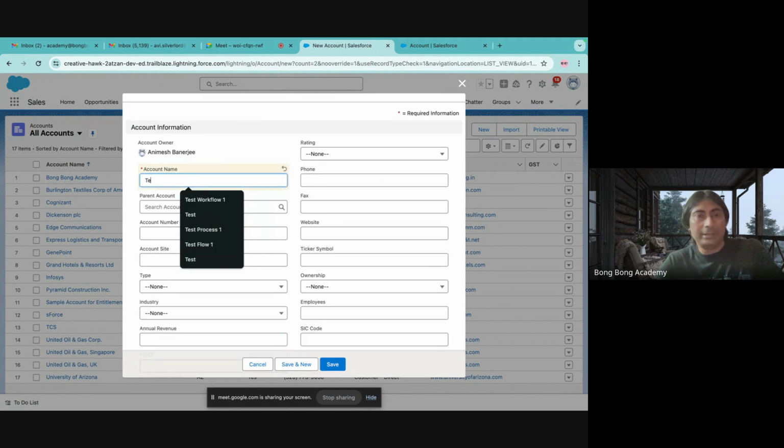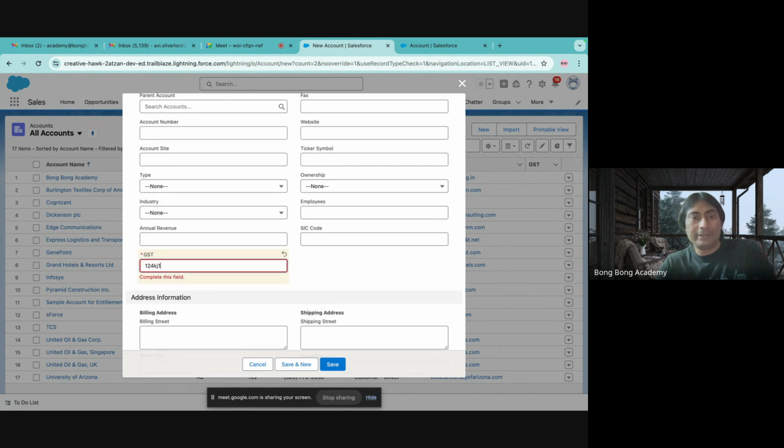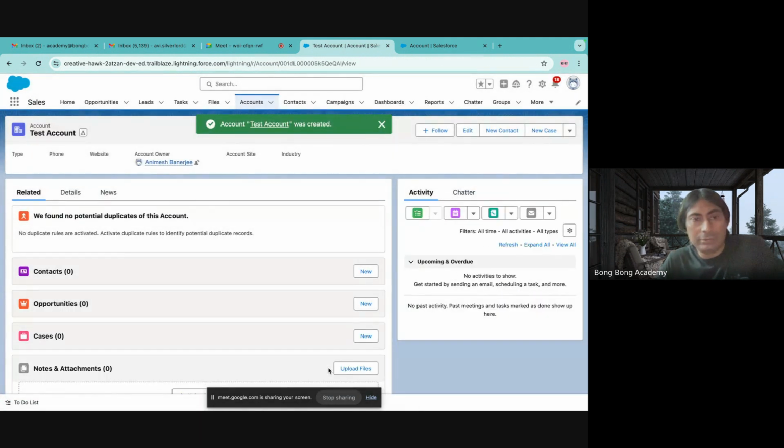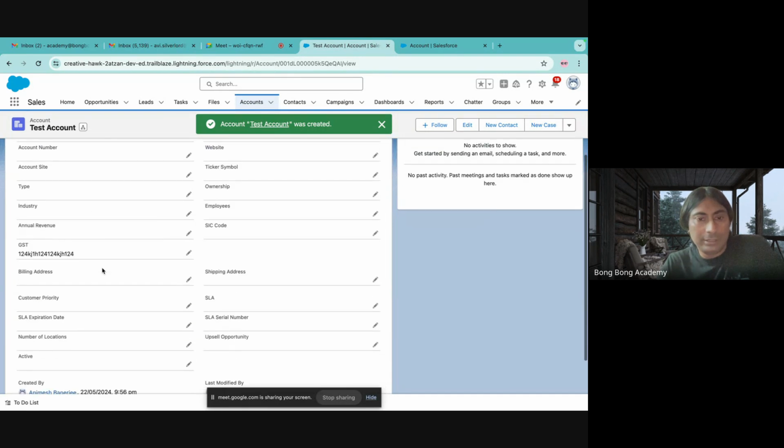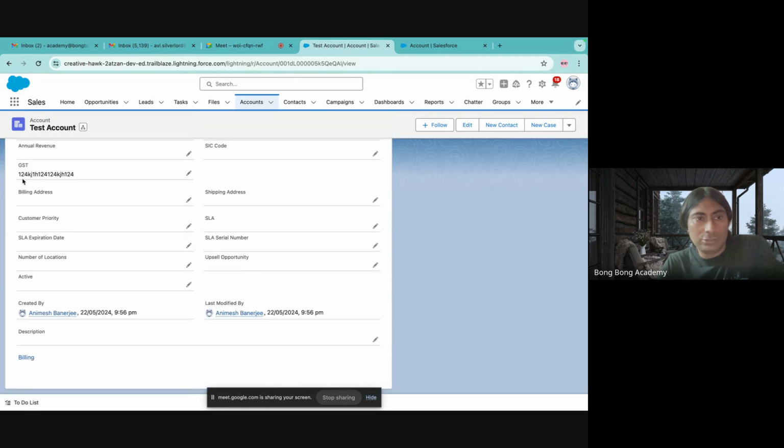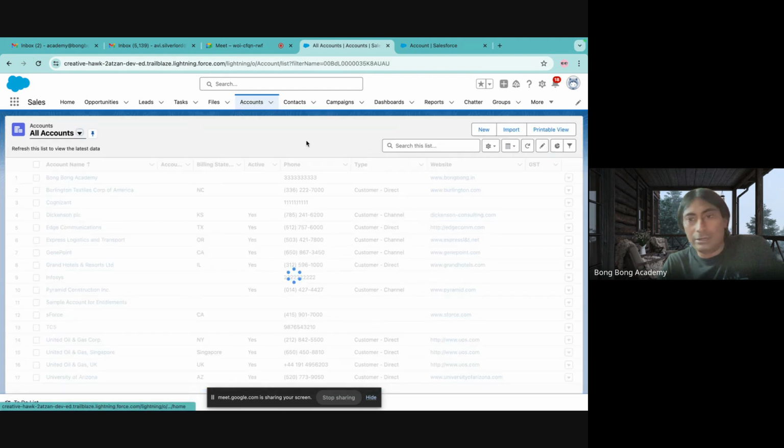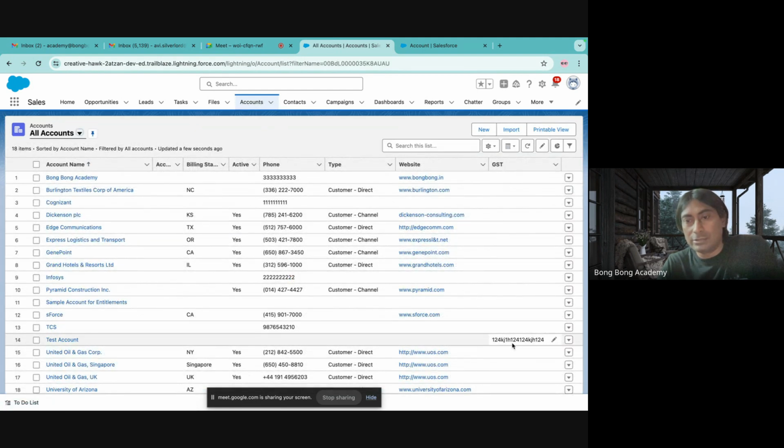I will say test account. GST is alphanumeric character, right? Save. Then you can save the record, and the GST will show up here. In the accounts list, you'll see this record has also been created. So we have created a new field on a standard object.